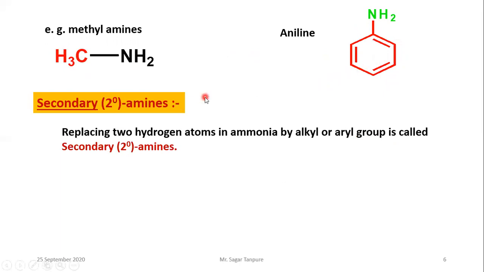Goes to the secondary amine. What is a secondary amine? Replacing 2 hydrogen atoms in ammonia by alkyl or aryl groups is called a secondary amine. See the structure. Here one hydrogen and here one hydrogen are replaced by alkyl groups, so it is called a secondary amine. The name of this is dimethyl amine.